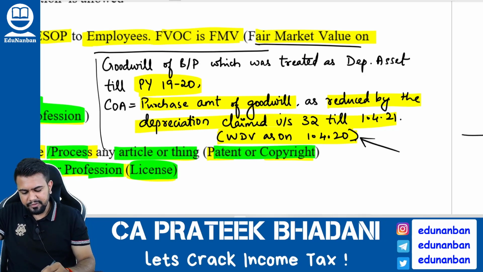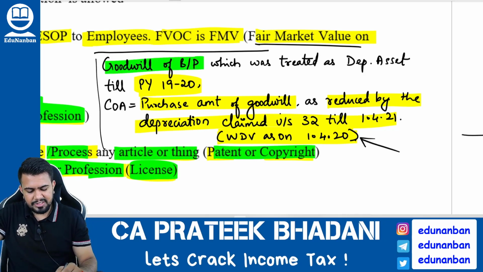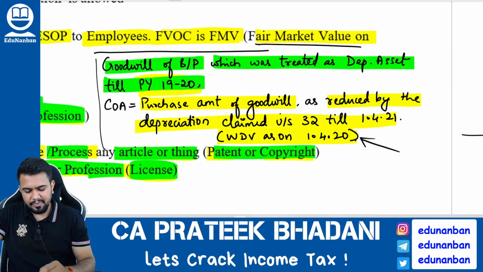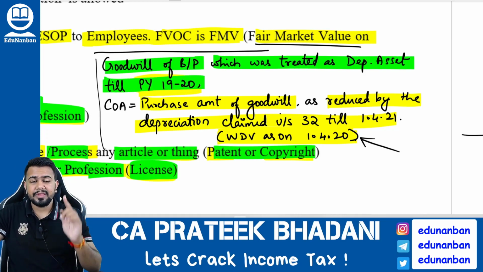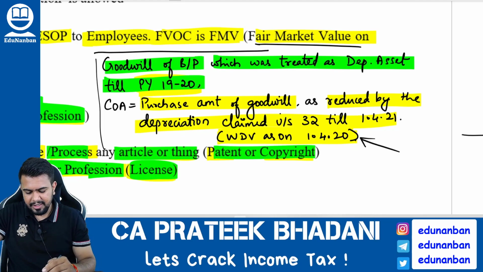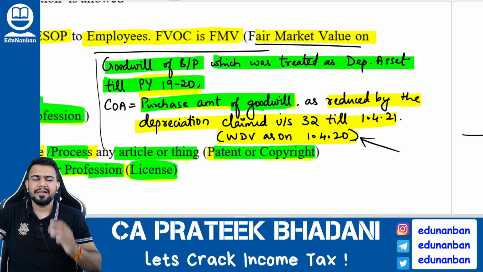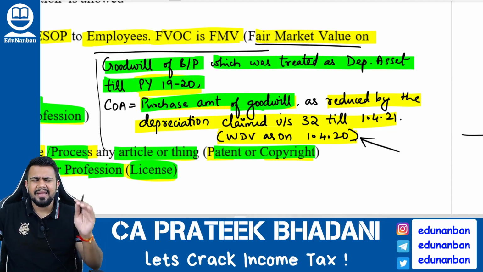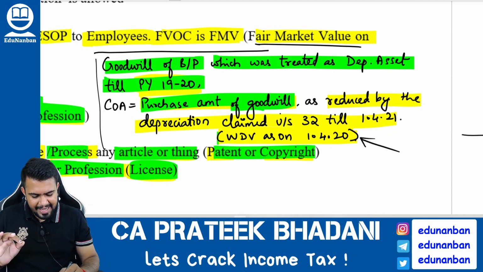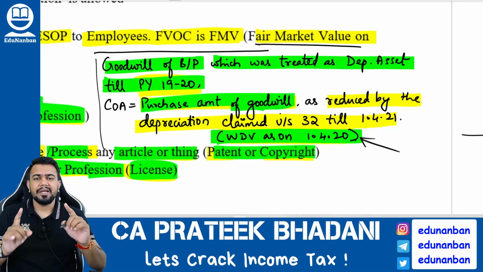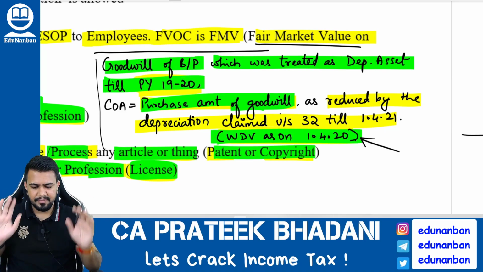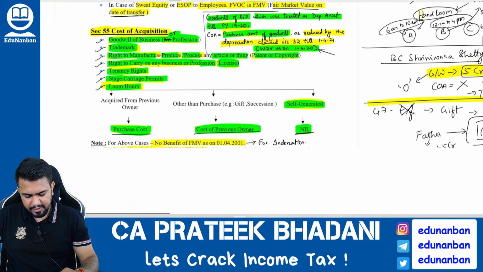Hence, if goodwill of business or profession was treated as a depreciable asset till previous year 1920, then what will be the cost of acquisition of goodwill? Cost of acquisition will be the purchase price of goodwill reduced by the depreciation that was claimed till previous year 1920. In short, the WDV as on 1/4/2020 will become the cost of acquisition for goodwill.